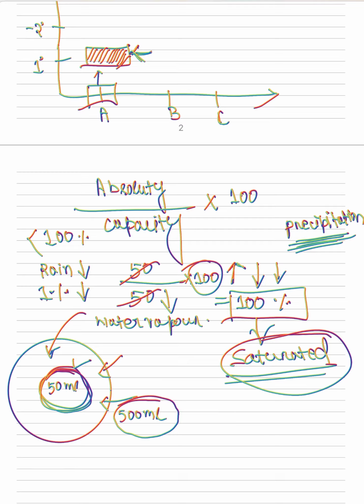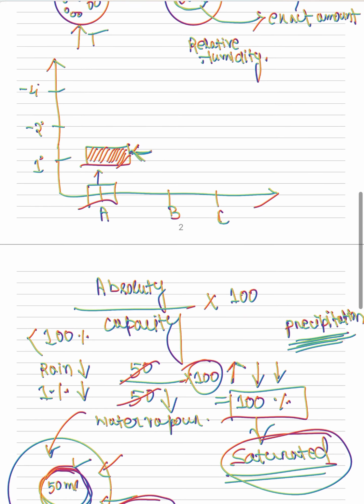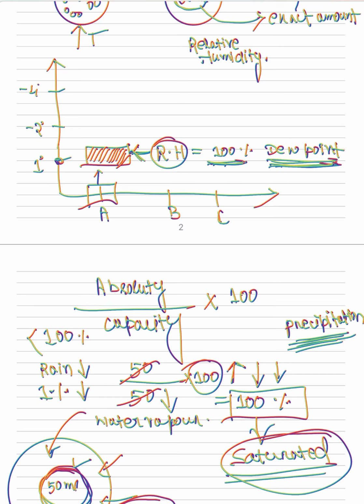The temperature at which the relative humidity becomes 100%, that minimum temperature, is known as the dew point. When dew point is achieved, relative humidity is 100%. Now this air mass is ready for rain or precipitation.